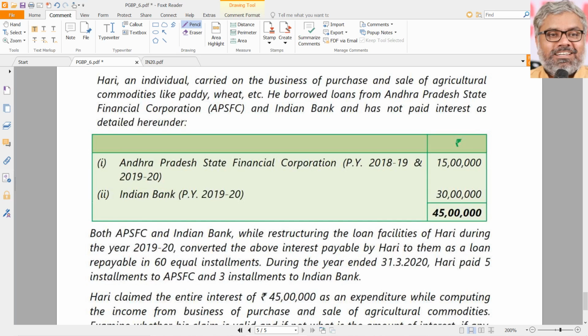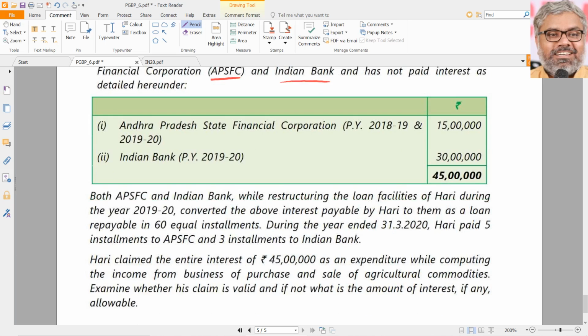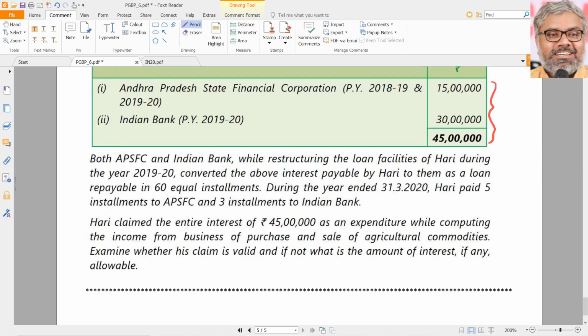Business of purchase and sale of agricultural commodities like paddy, wheat, etc. He borrowed loans from AP State Financial Corporation and also Indian Bank and has not paid interest as detailed as under. He has not paid interest, and to APSFC or Indian Bank both it is supposed to be paid in order to claim deduction. So what has he done? He did not pay this interest, but this much interest was payable, 15 lakhs and 30 lakhs.